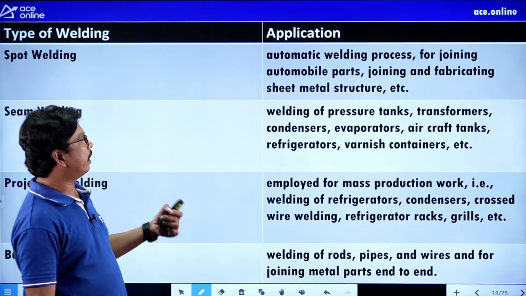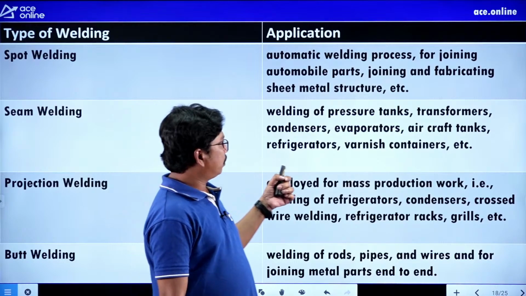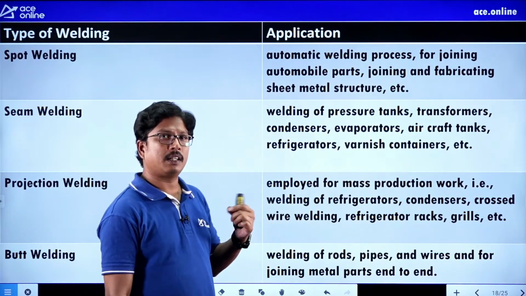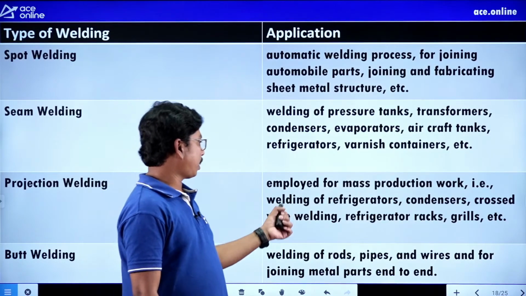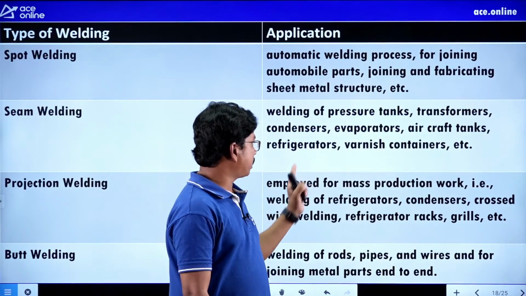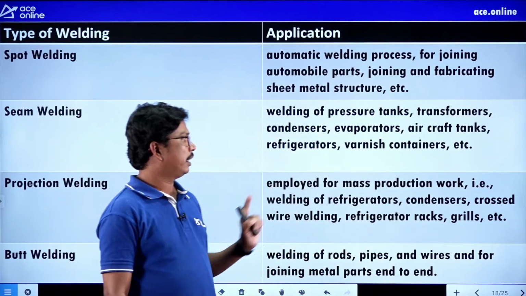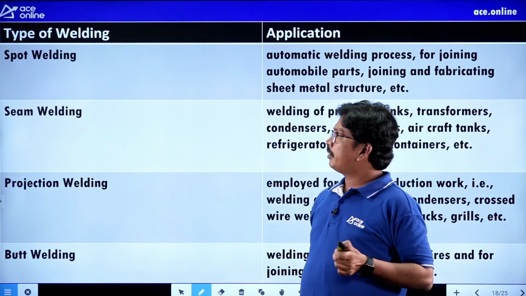Which type of welding is used for welding of transformers? We can go for seam welding, right? For condensers, crossed wire weldings, refrigerator racks and grills, we are going to use the projection type of welding, students.